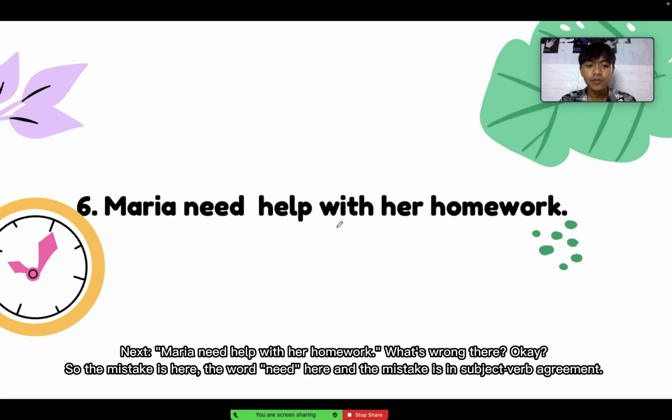Next: Maria need help with her homework. What's wrong with that? The mistake is here, the word need. The mistake is the subject-verb agreement.